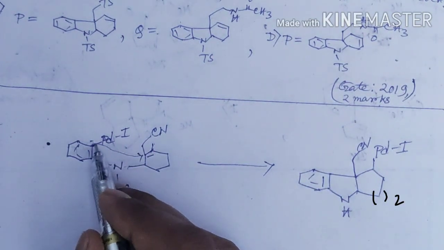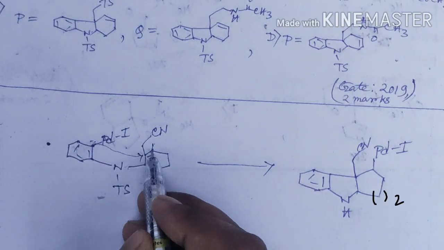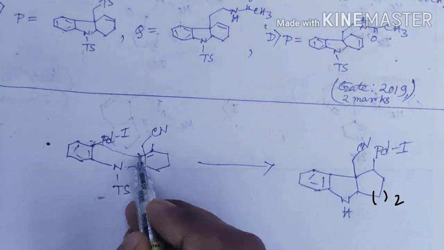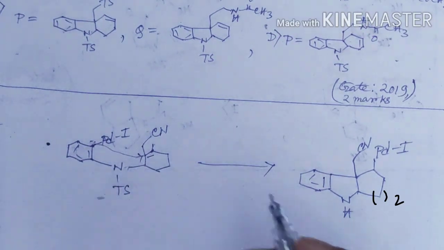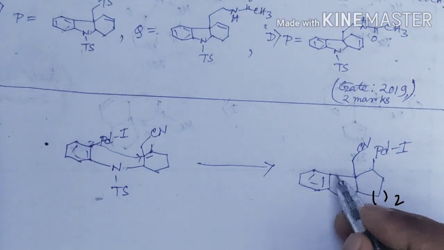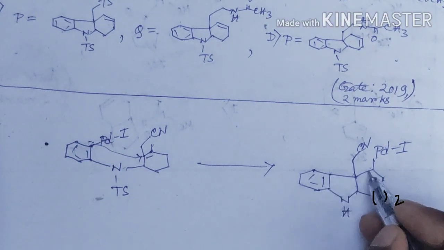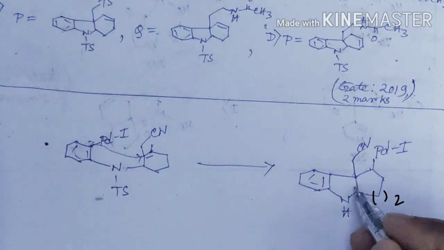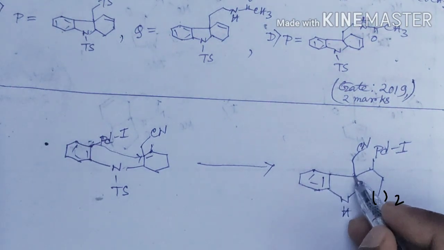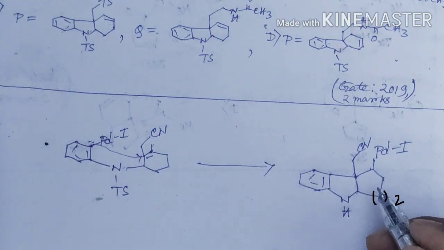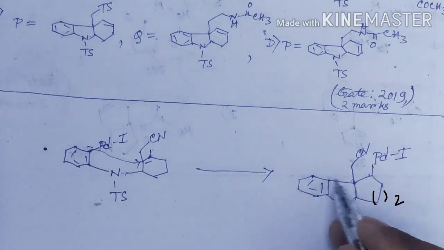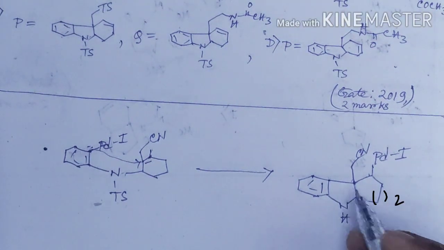Since the attack of this anion at this position and palladium at this position will not be stereochemically favorable, in that case there will be a 6-member ring, since carbon will attach here, and within the 6-member ring there will be a CH2 bridge, so it will not be energetically favorable. So there will be formation of such a 5-member ring.